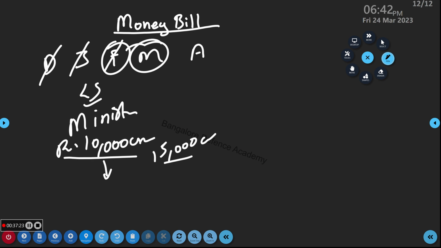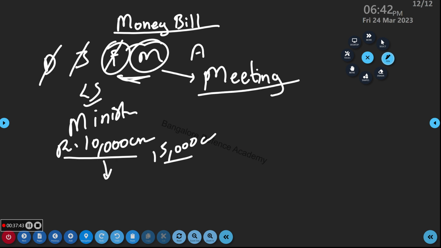Which bill here? The appropriation bill. When this bill is passed, only then I will say 100% budget is passed. What is passed here? 100% budget is passed. Do you understand? So this is what is happening in the parliament. So what is happening recently in Lok Sabha? I told you just now, we have read it. The appropriation bill is passed, right? So what does it mean? Appropriation bill matlab what has happened?